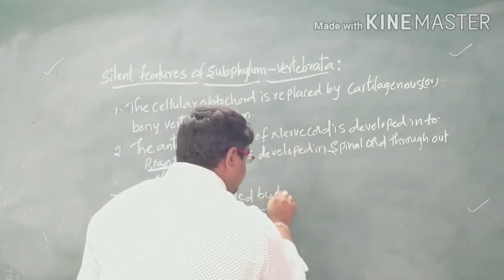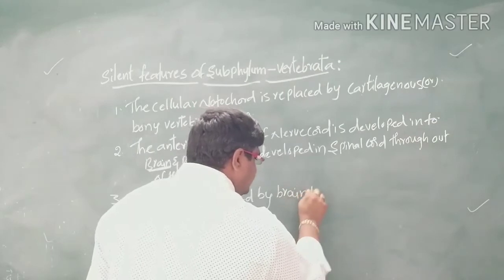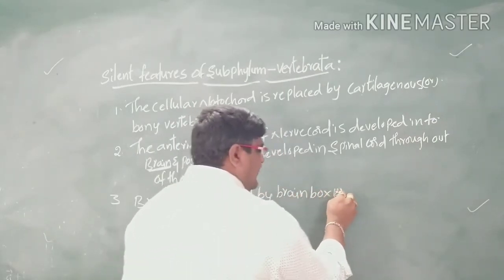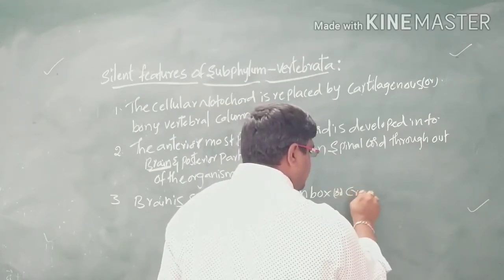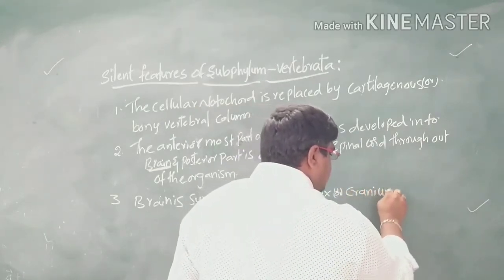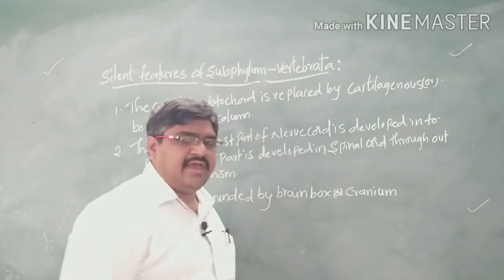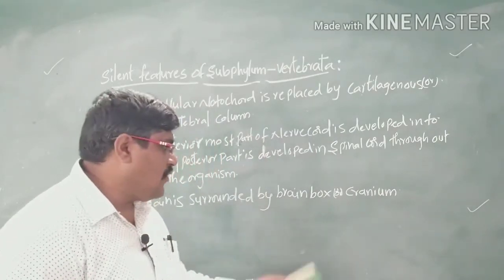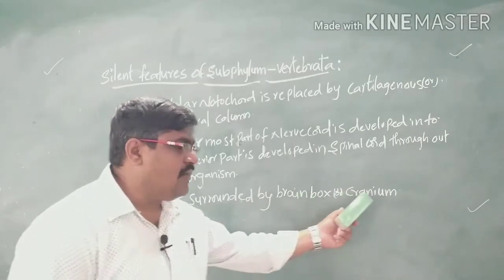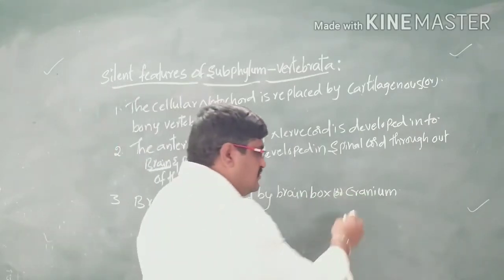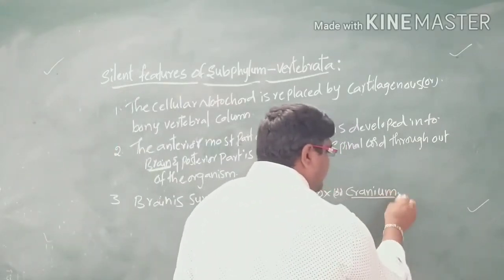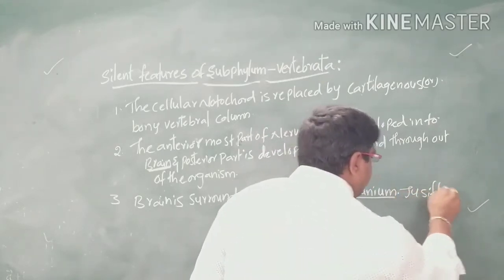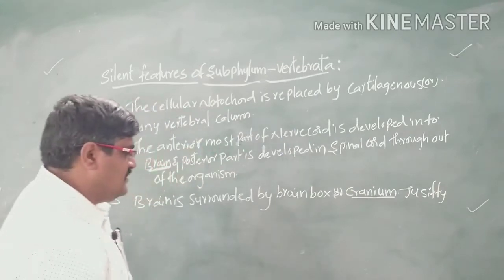a brain box, or otherwise we can call it the cranium. That means the brain is protected by a specialized box. That specialized box we can call a brain box, or the cranium. Due to the presence of the cranium, they justify the name as vertebrates.